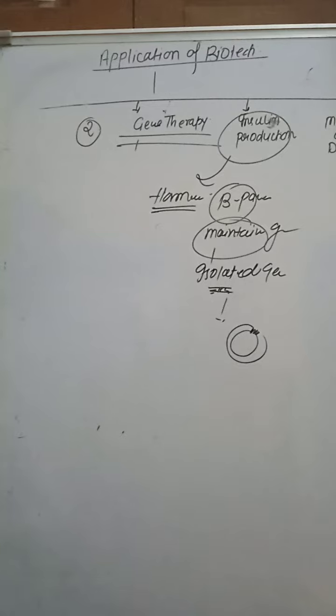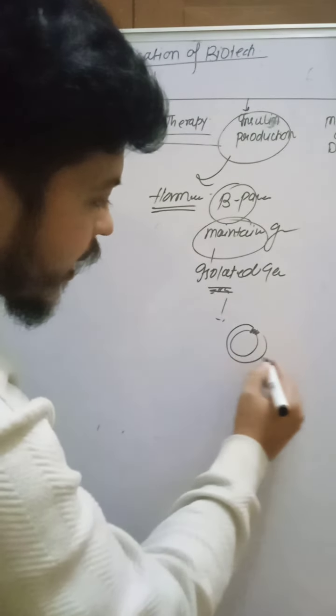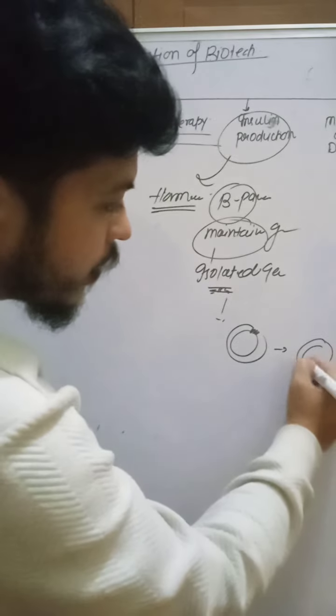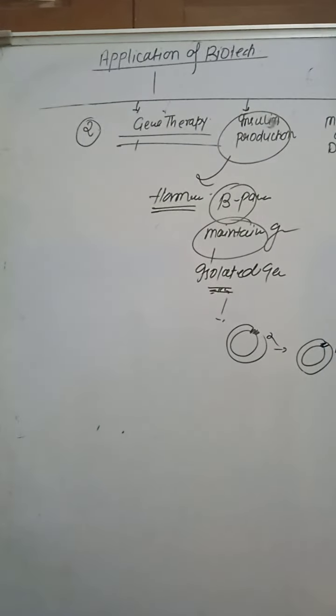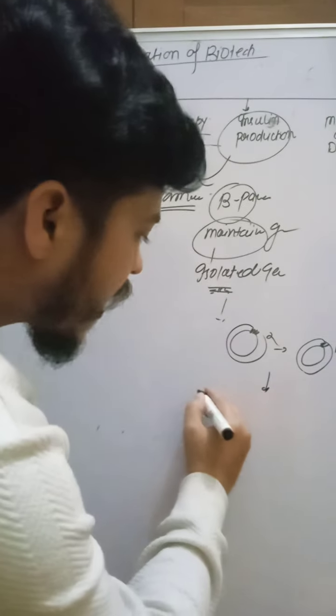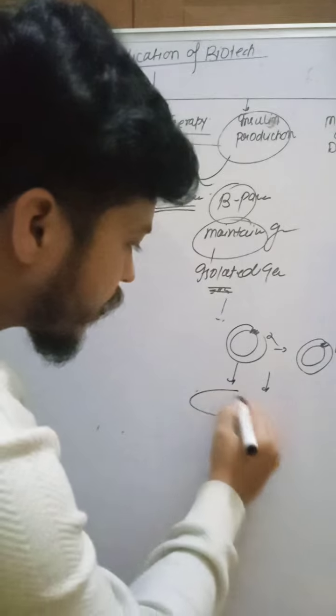This gene has two chains, alpha and beta chain. This is the alpha chain, this is the beta chain of the gene. Then after insertion into the host bacterial cell,